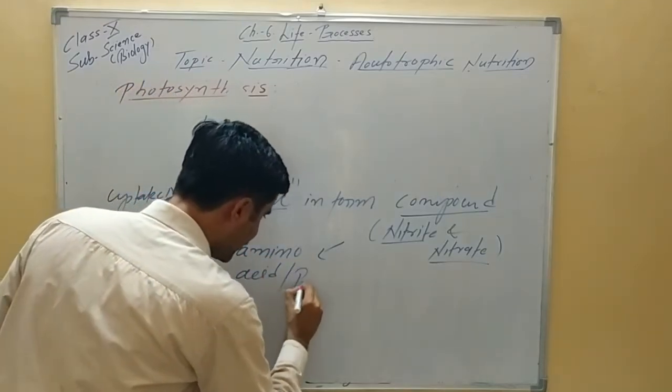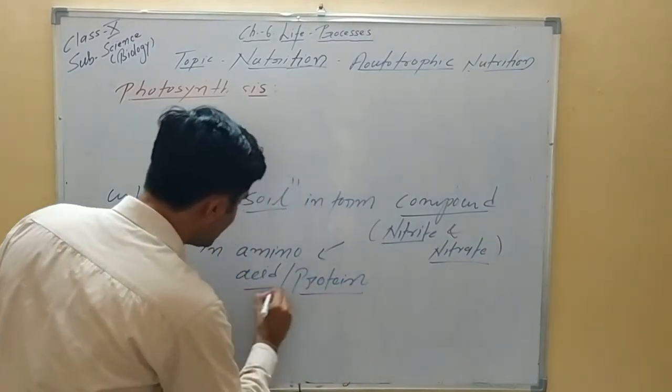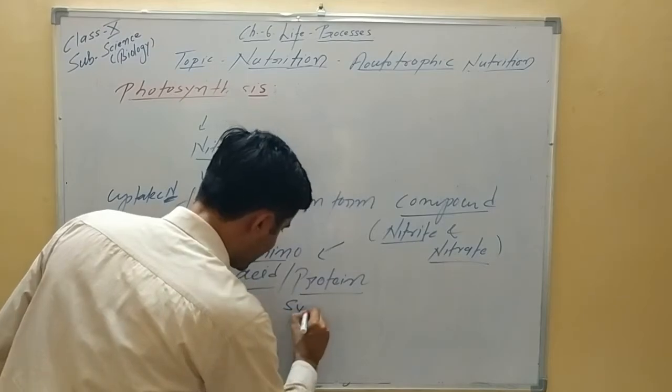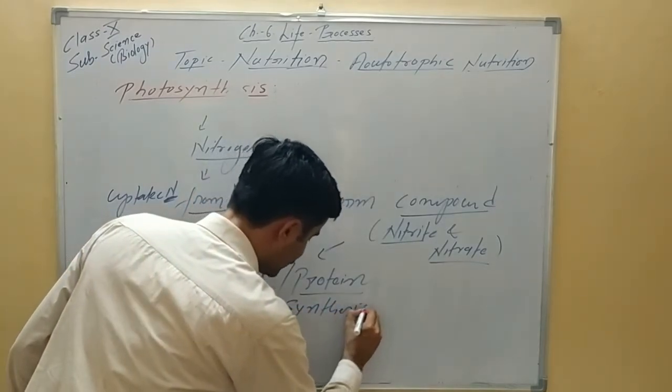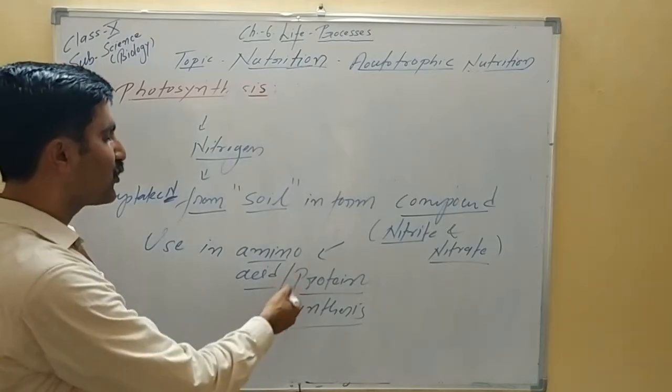Amino acids are monomers of the protein. So these are very essential in synthesis of enzymes and all types of proteins in the plant.